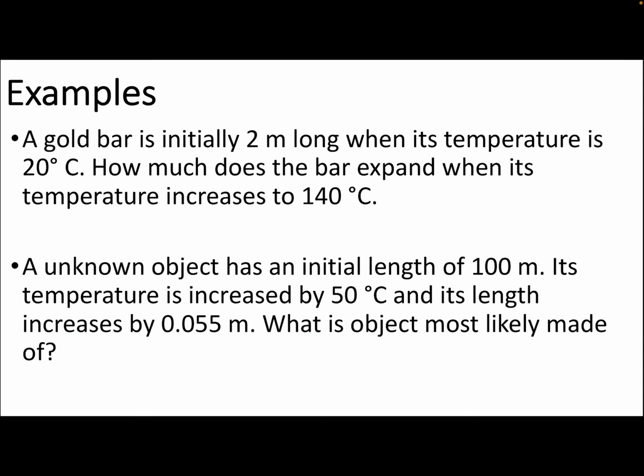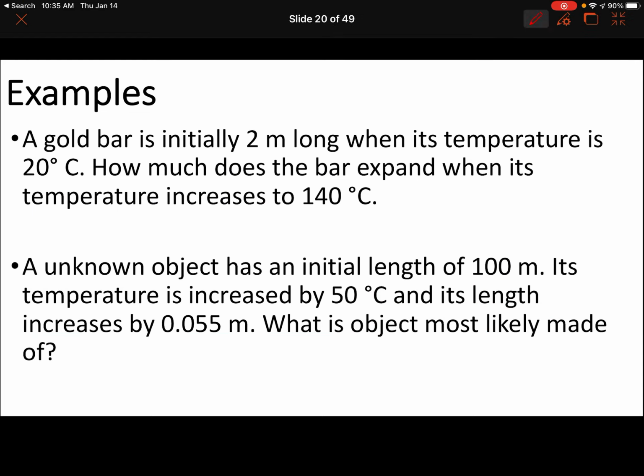Let's do 2 examples of this. In the first, we have a gold bar initially 2 meters long. That is my L. Its temperature is 20 degrees. How much does the bar expand while its temperature increases to 140? Well, I know L is 2. I know delta T is what I really want to know, it's 120. I subtract there. And then I just need to know what my alpha L is.